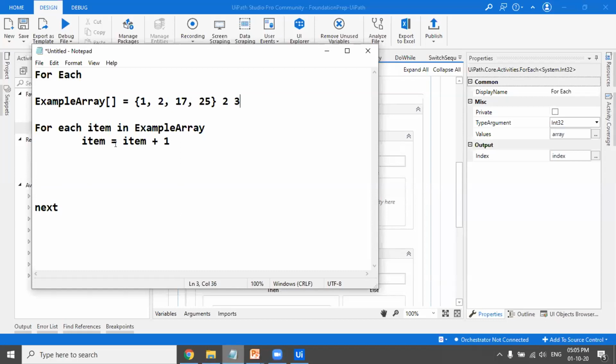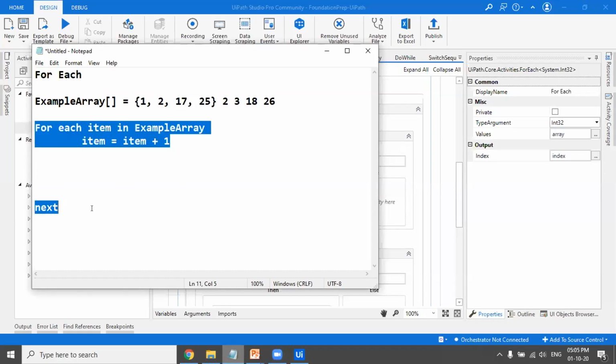Then next, once all these activities, this set of activities, have been executed, it would then pick up 17. It would add 1 to 17 and that would become 18. Then 1 to 25, then 26. Once it has executed or exhausted all the elements in an array, this for each loop would stop. This is the same thing which we have done in UiPath Studio.